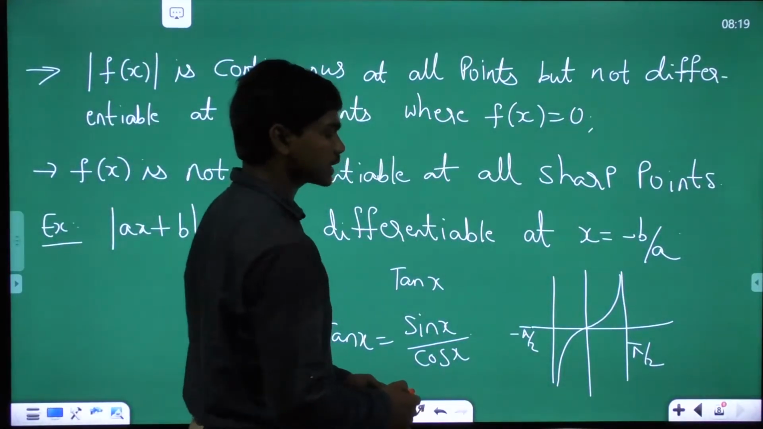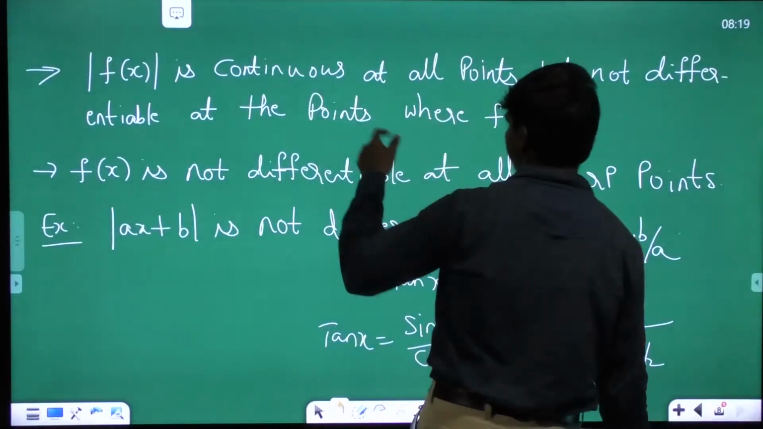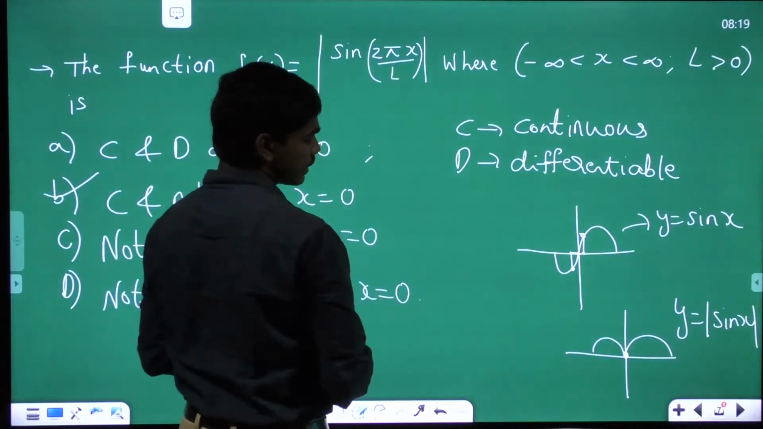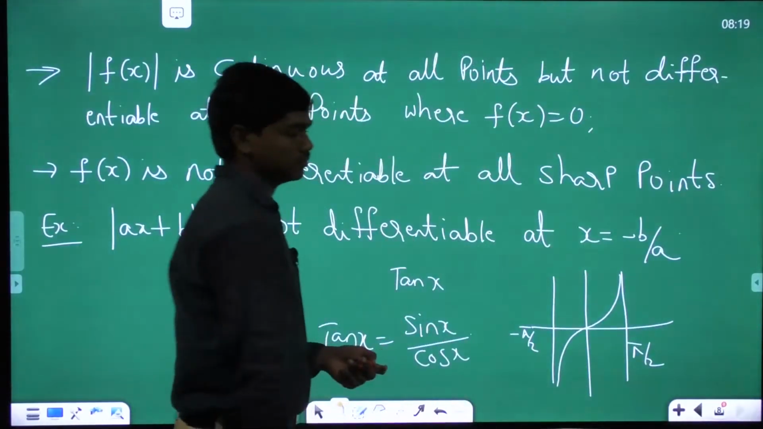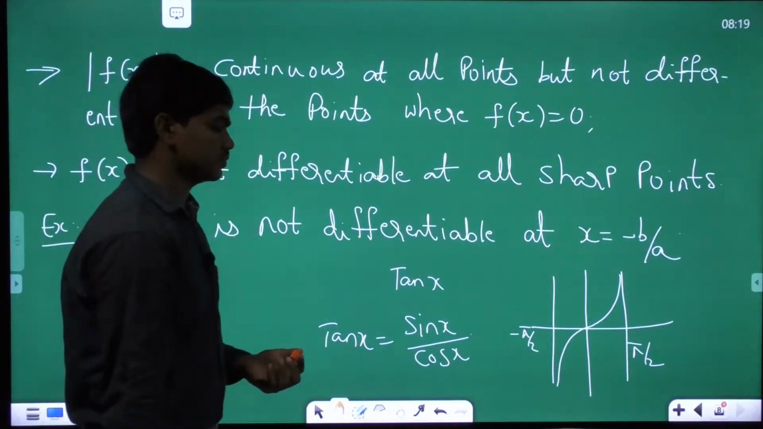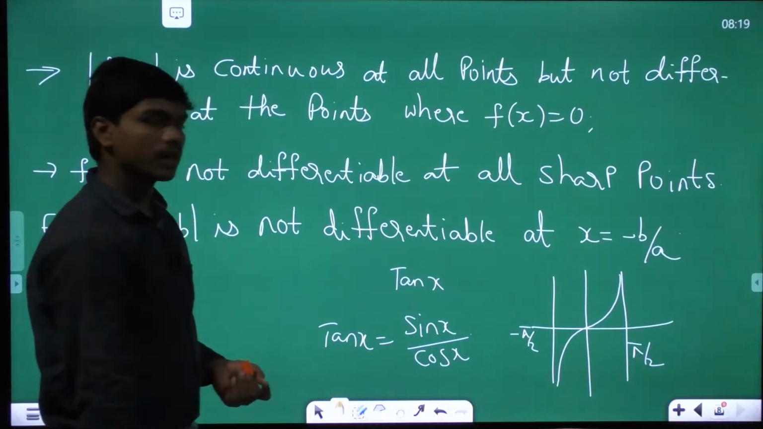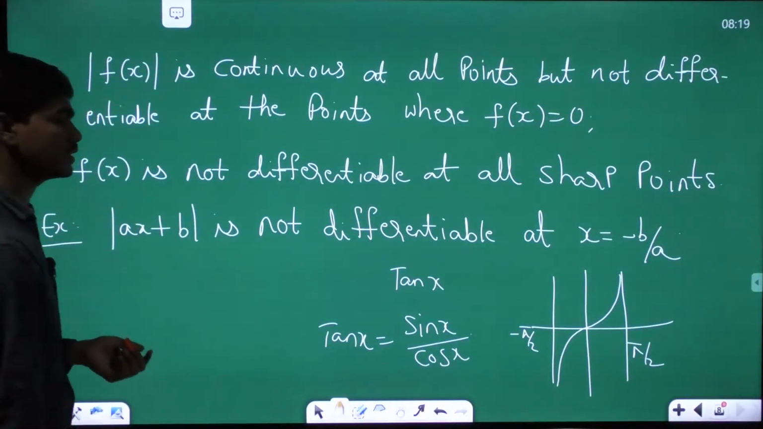Yeah, it's correct. It can't be differentiable at all multiples of pi. Actually, it's not multiples of pi in this case. This 2 pi x by L should be multiples of pi. Okay. Clear? Take these 3 points. These 3 are actually very important. A lot of times questions are asked in GATE.